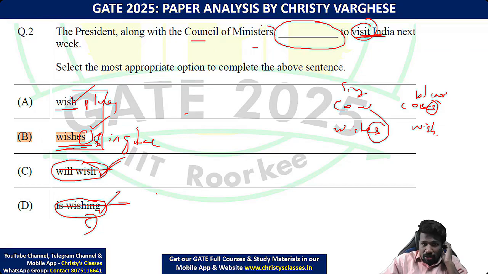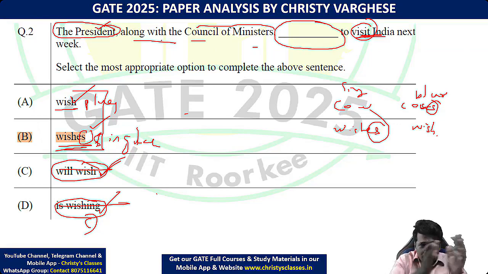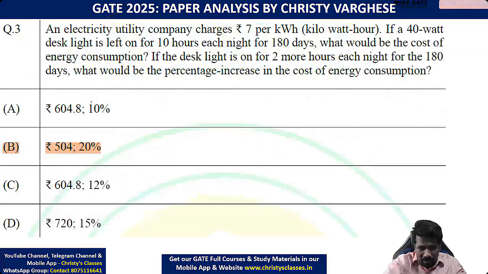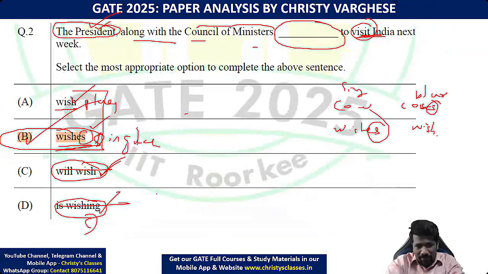Council of Ministers is plural, but if you think that way, you will get the wrong answer. The subject is president, because the president is the important person here. The president, and some ministers also went with him. President along with him, with president some ministers also went, so the important person is the president. So president is the subject, which is singular, so the verb should also be singular. Option B should be the answer. Again, there will be a detailed analysis of subject verb agreement, and you will get more clarity at that time.